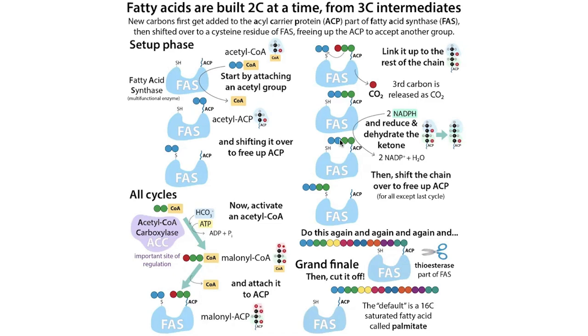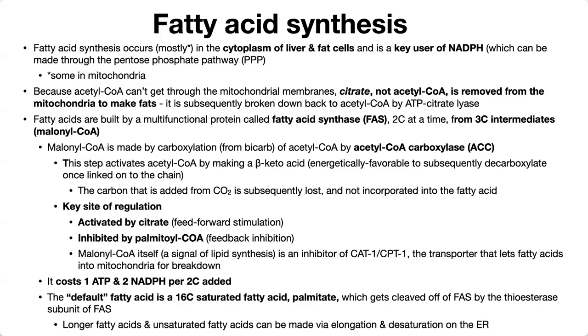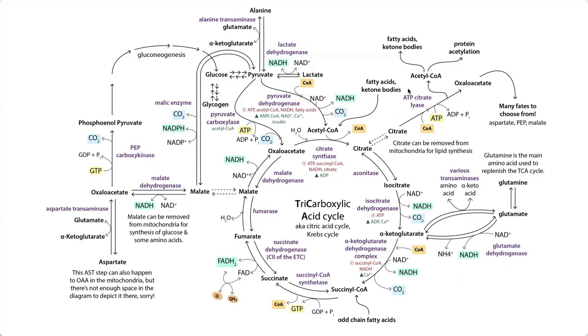Synthesis of fatty acids, however, is happening in the cytoplasm. Remember, that's in our liver and our fat cells, and it uses NADPH, which we can make from the pentose phosphate pathway and from malic enzyme. This is mostly happening in your cytoplasm, a little bit in your mitochondria, but we're going to focus mainly on the cytoplasm. We mentioned how citrate, not acetyl-CoA, is removed from the citric acid cycle from the mitochondria in order to make fats, and broken back down to acetyl-CoA by ATP-citrate lyase.